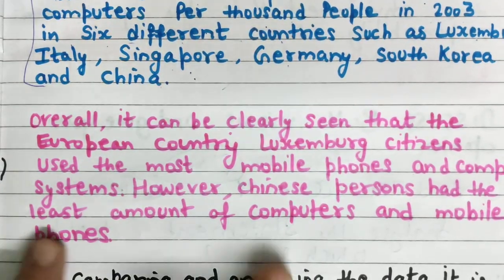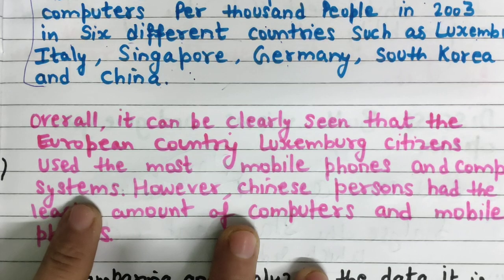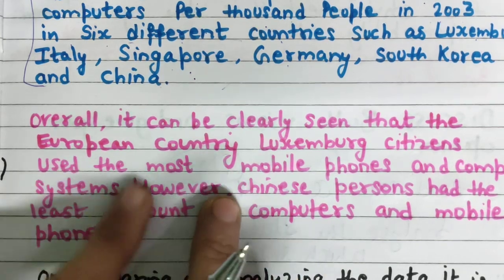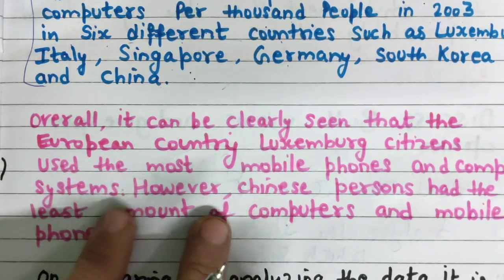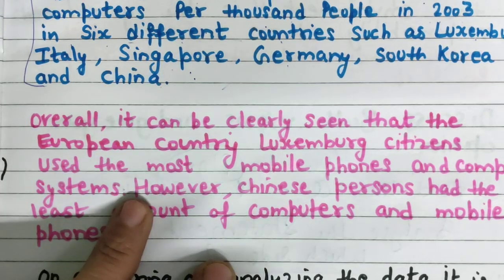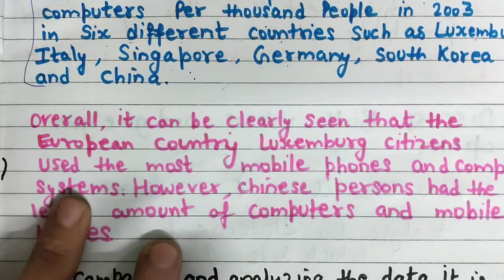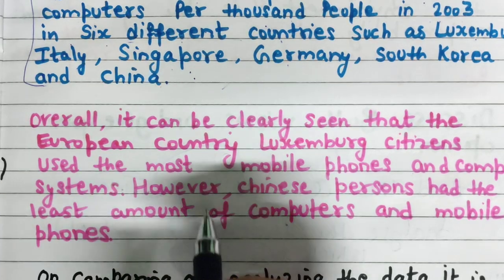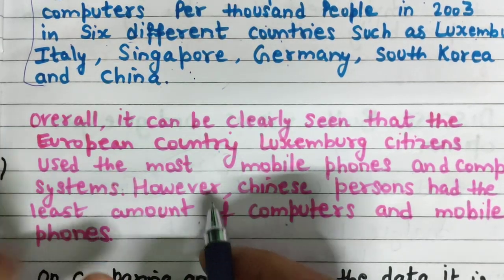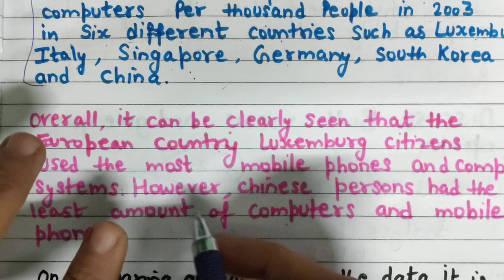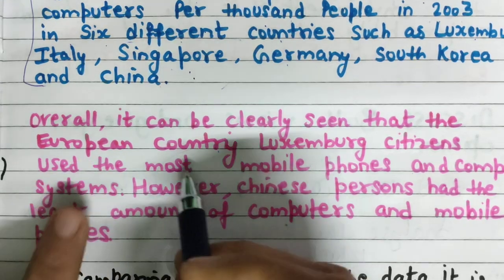But here in this overall paragraph we are not going to write any detail, only the overview point of view. What you can write by looking at the table is the highest and minimum, and any other striking point you can write in this paragraph.